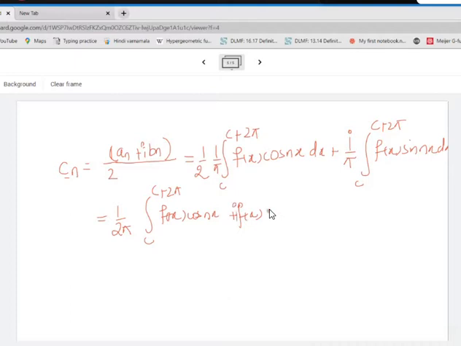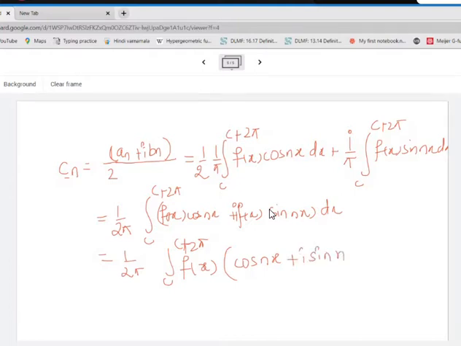i times sin nx. Now we can take out this f of x common, so this will become integral c to c plus 2 pi f of x. If I take it out common, then what remains here is cos of nx plus i times sin of nx dx.